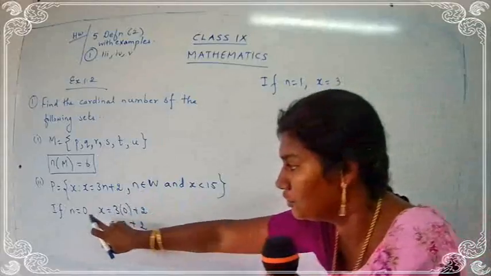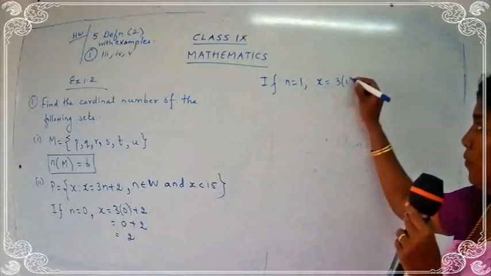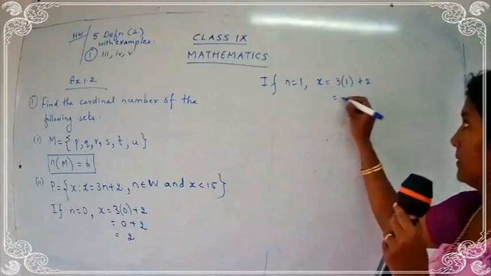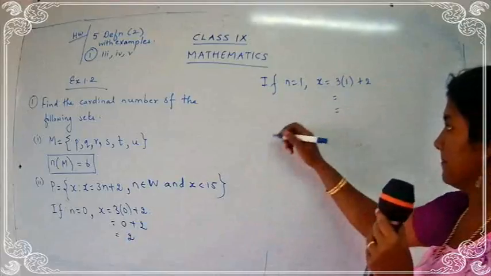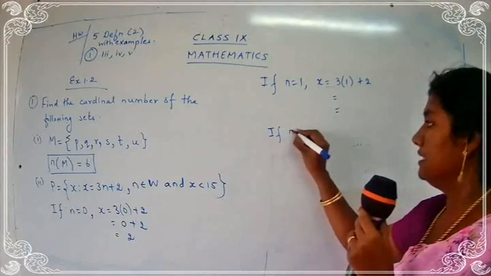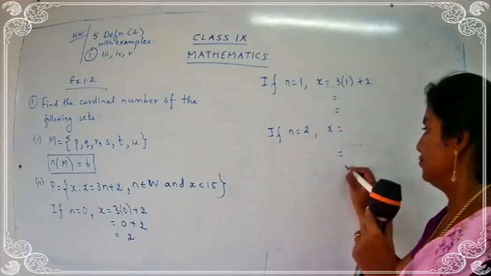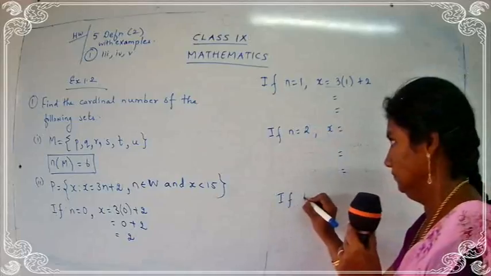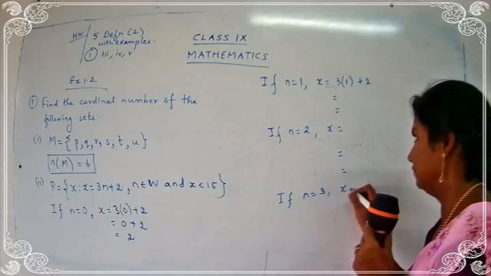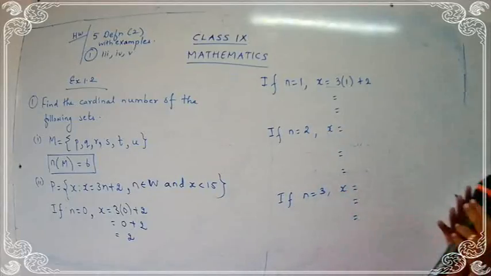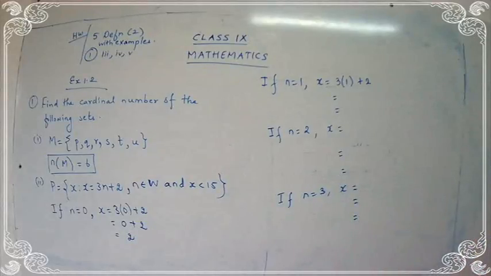Here I took 0. So 3 into 1 plus 2. Find out. Then if n is equal to 2, find out the value for x. If n is equal to 3, find the value. Follow the steps.